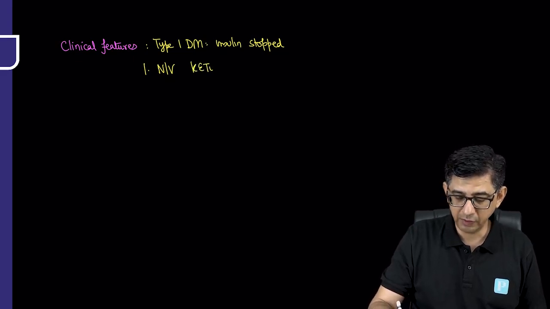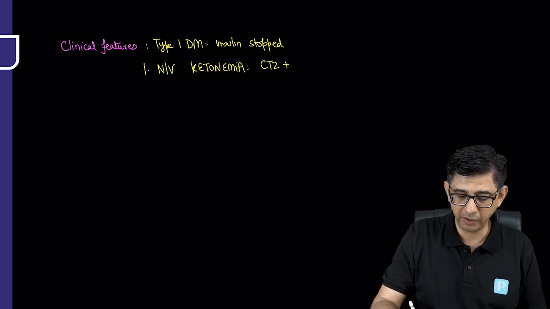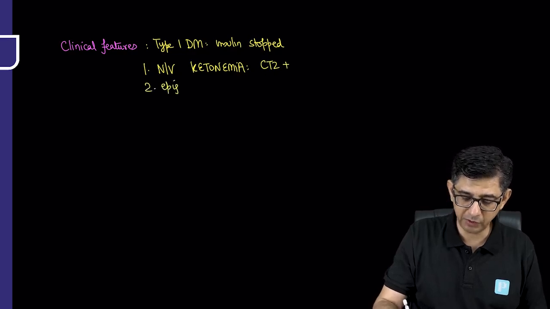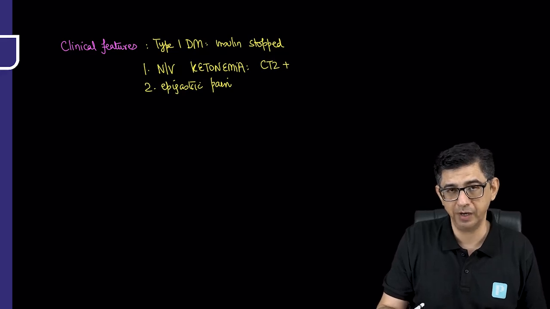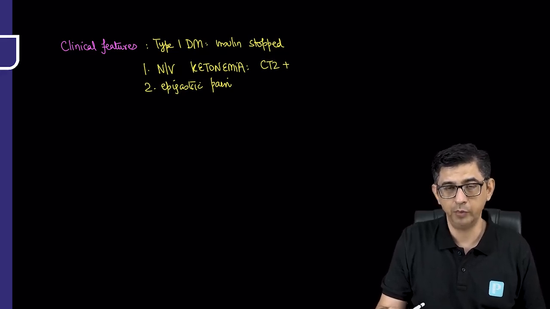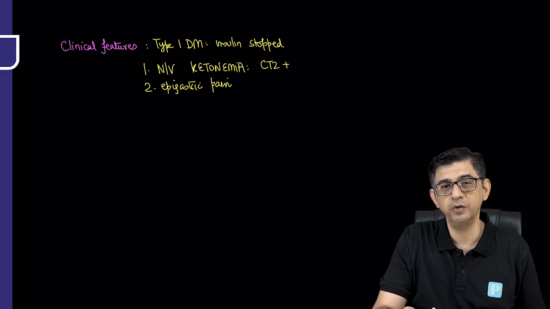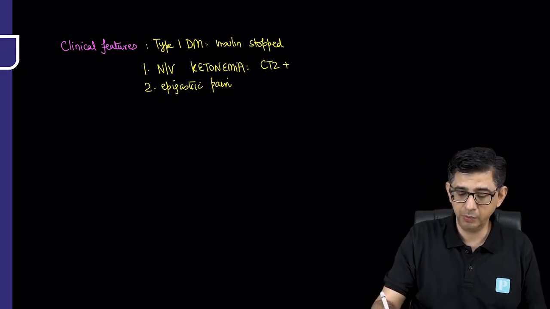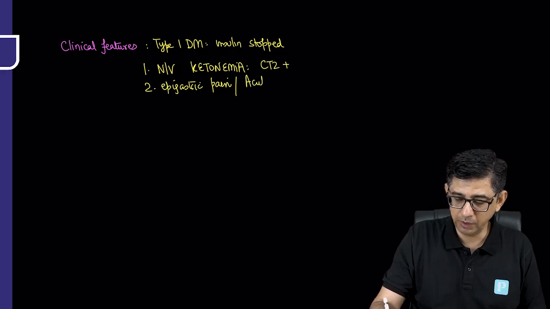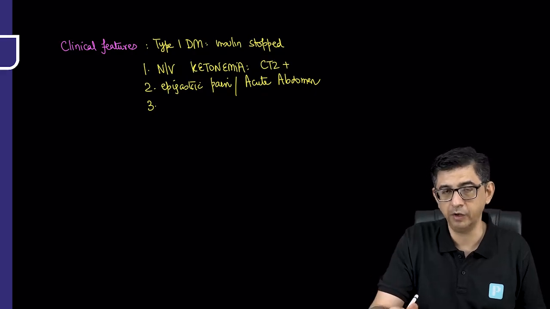You see, ketones, once they're elevated in the blood, will activate the chemoreceptor trigger zone, and therefore the vomiting can be very severe, associated with severe epigastric pain. This epigastric pain, along with rebound tenderness, can easily be misdiagnosed as pancreatitis. And you will notice in the lab reports of these patients that you might have elevated amylase. Studies have shown that the amylase elevated in patients with diabetic ketoacidosis is mainly of salivary origin. But as I mentioned, the epigastric pain can be severe enough to be misdiagnosed by a physician as acute abdomen, and one of the reasons for acute abdomen can be pancreatitis or gastritis as well.